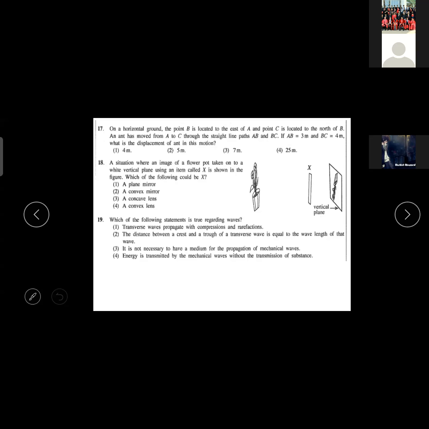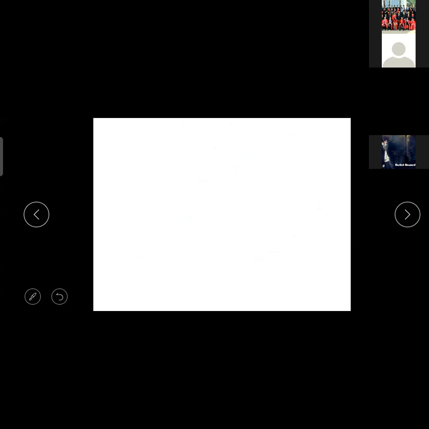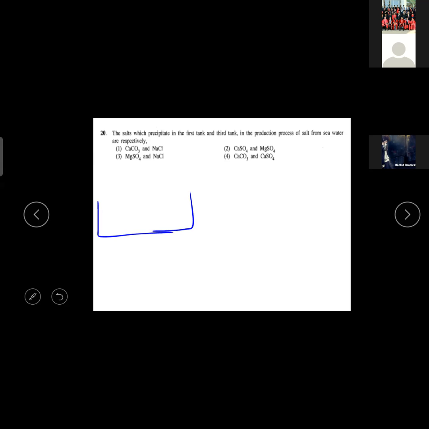Okay, so for that one, the fourth one is the answer. And the final question for today: the salts which precipitate in the first tank and the third tank in the production process of salt from seawater. So you know there are three tanks. The first tank is the largest and most shallow tank.